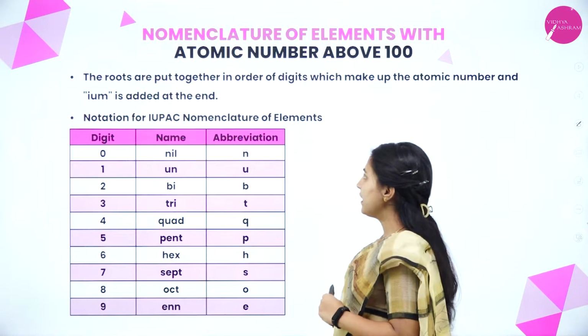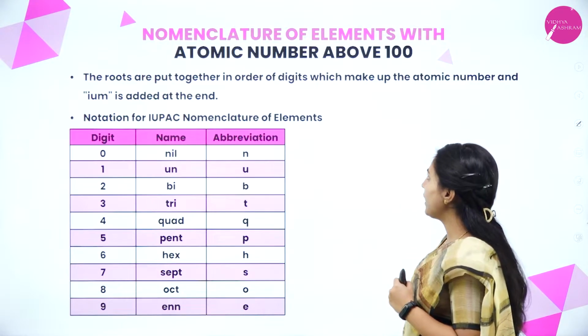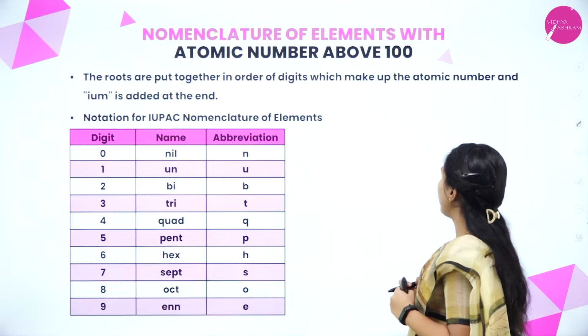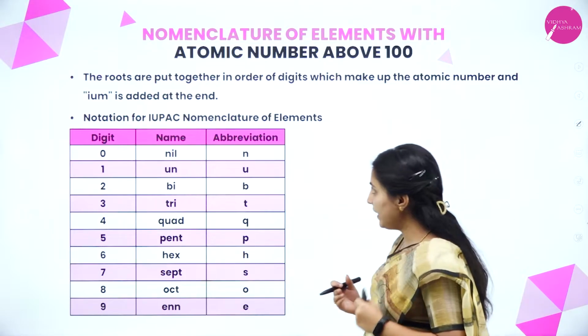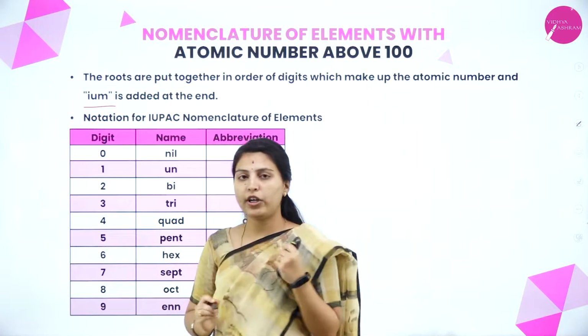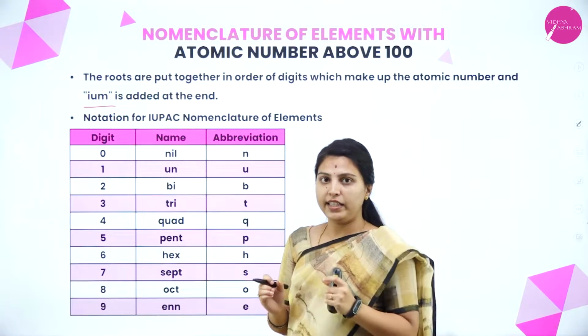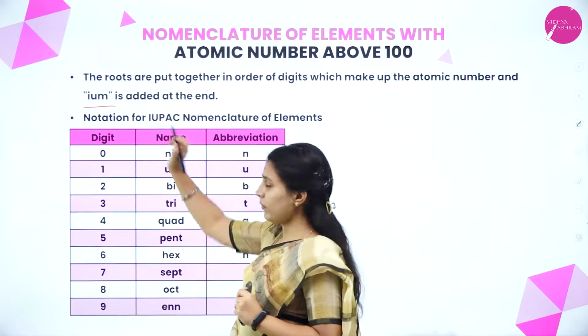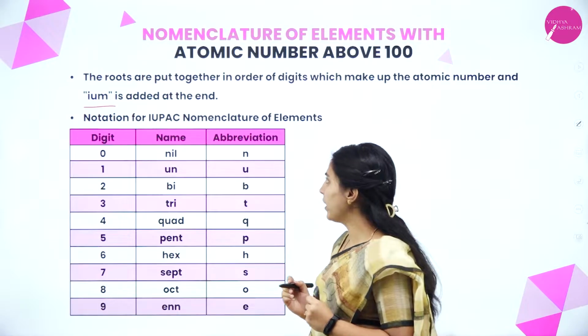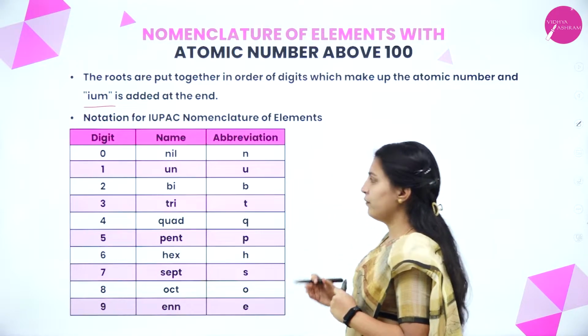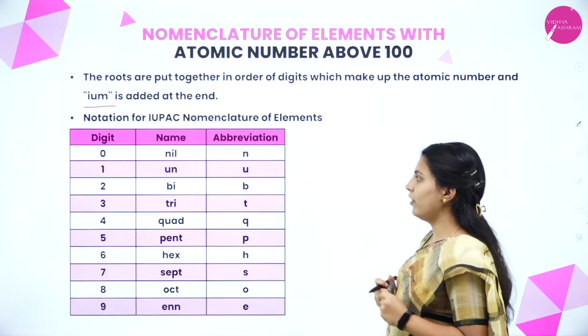The roots are put together in order of the digits which make up the atomic number, and "ium" is added to the end. Whatever nomenclature we give to the element, at the end the word should end with "ium". This is the notation for IUPAC nomenclature of elements.